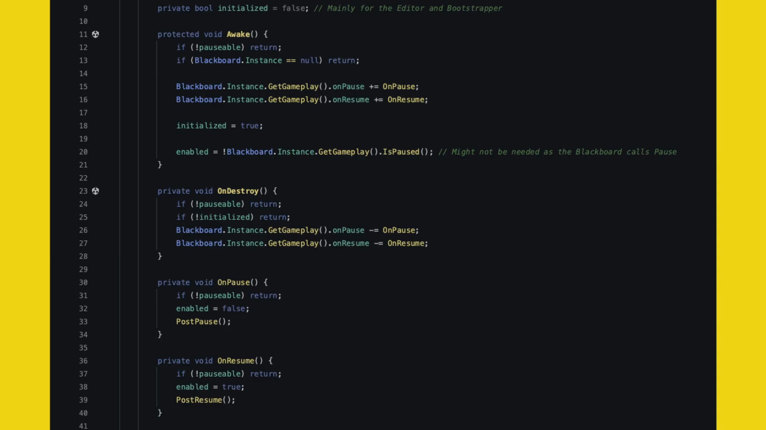In our abstract class, let's register our methods and we will get notified when the game pauses or resumes. On destroy, we clean up the methods. I have some guarding conditions specific for my game, but maybe you need something different.